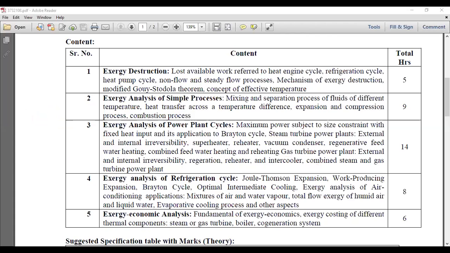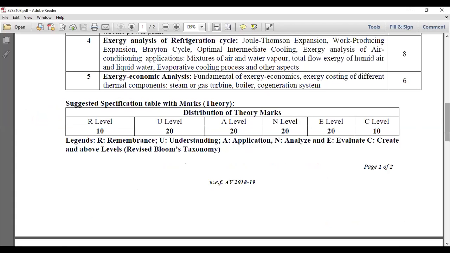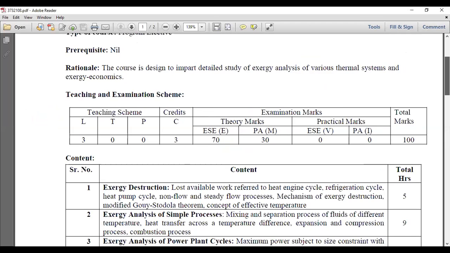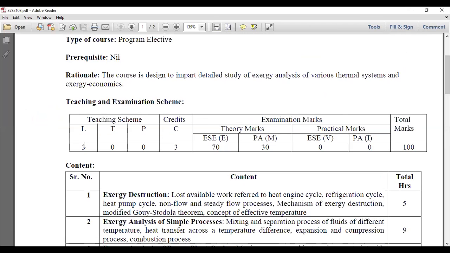Exergy analysis. Okay, and yes, the teaching scheme and examination scheme is like this. You have 3 lectures, tutorial is 0, no experiment will be there. Okay, so there are a total of 3 lectures per week.